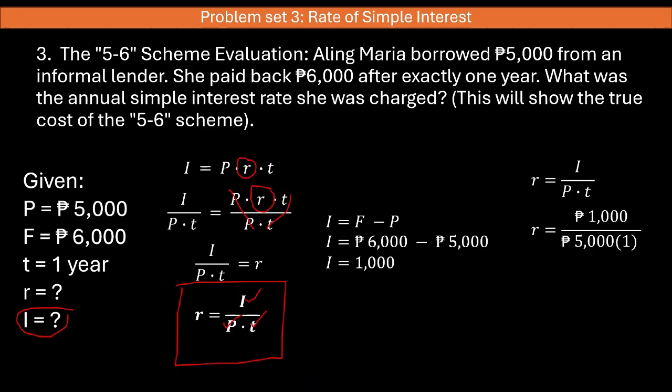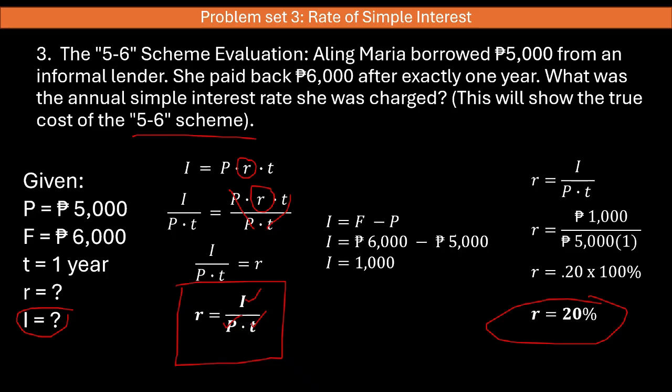Substituting the values, we have 1,000 pesos divided by 5,000 pesos times 1. The answer is 0.20, and we will multiply it by 100% because the rate of interest is expressed in percent, and the answer is 20%. So when you say 5-6 scheme, it means you will be charged with a 20% interest rate.